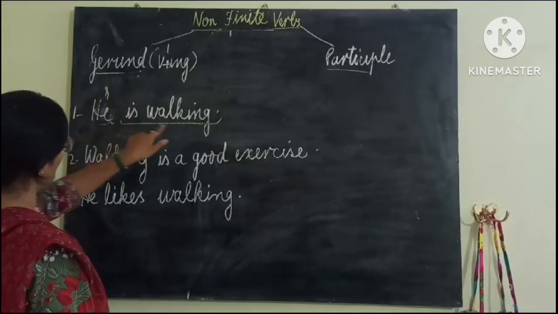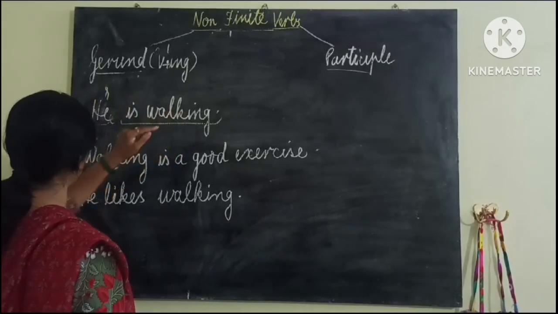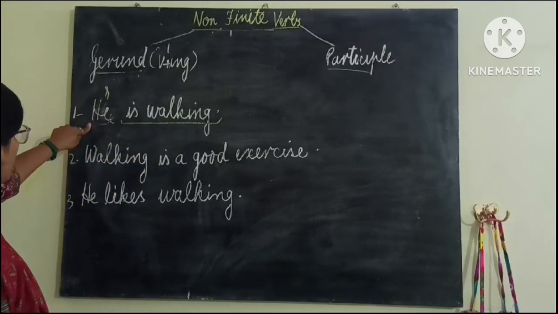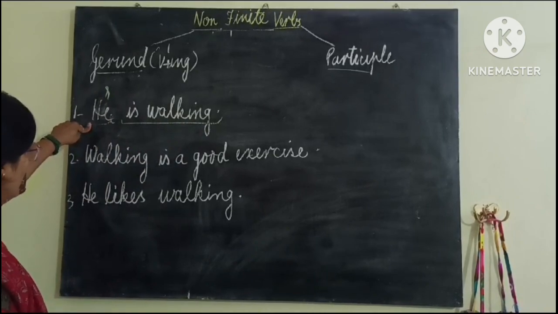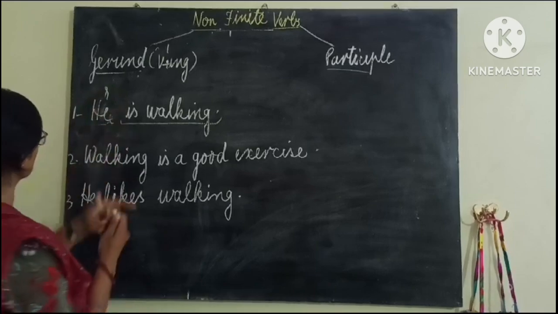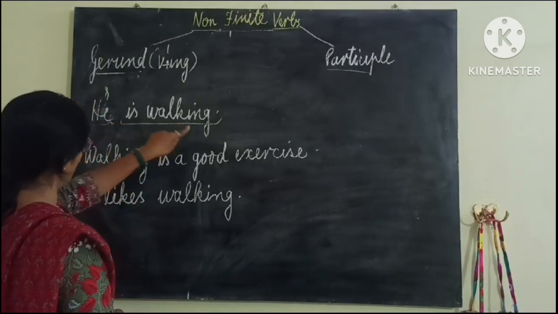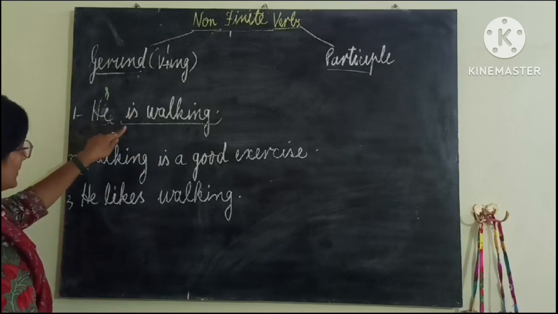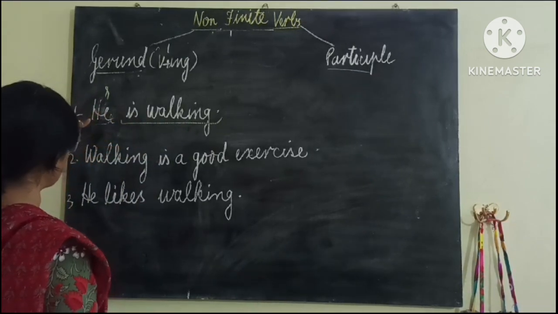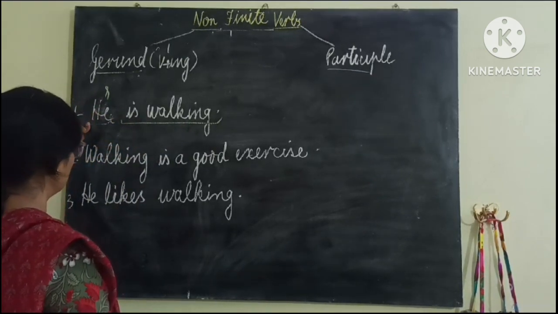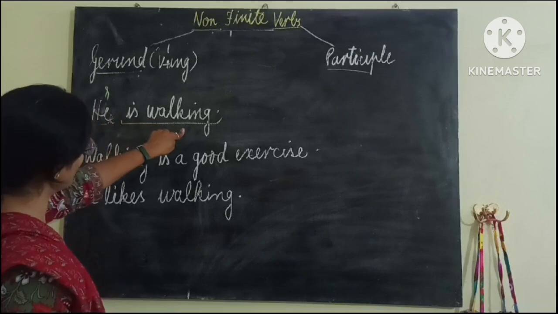You can see this is not a non-finite verb. This is a finite verb. How? He is walking. If we change he, suppose I, in place of he, if I write I, here we have to write I am walking. In the same way, if I have to change the tense, this is present continuous tense. If I have to change to past continuous, he was walking.